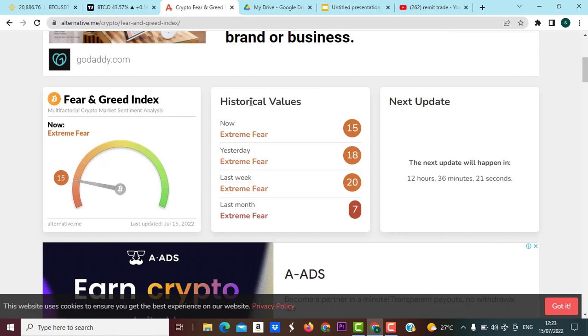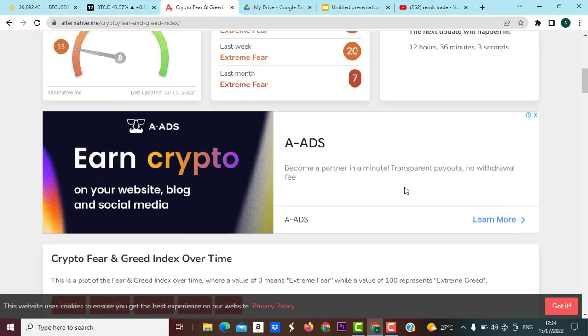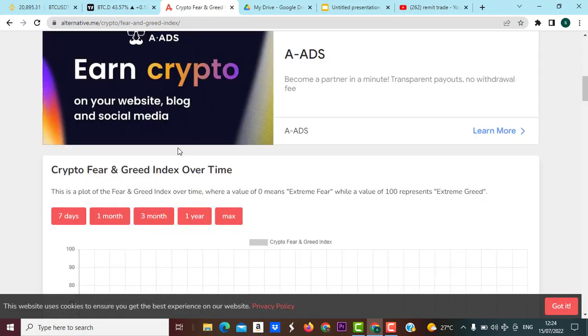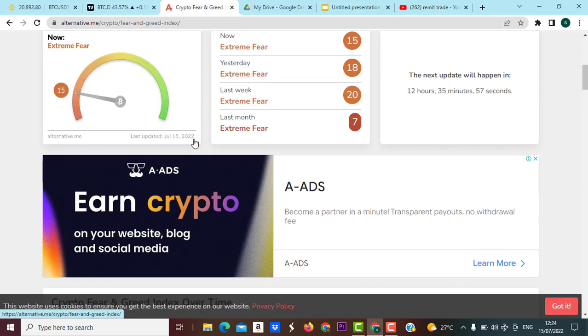If you look at the historical values right here, we see extreme fear today at 15, and yesterday was extreme fear as well at 18, last week was extreme fear at 20, and last month we have 7 at this area. And you see the next update is going to come up in the next 12 hours and 36 minutes. If you go down right here, you see this graphical representation of the crypto fear and greed index.